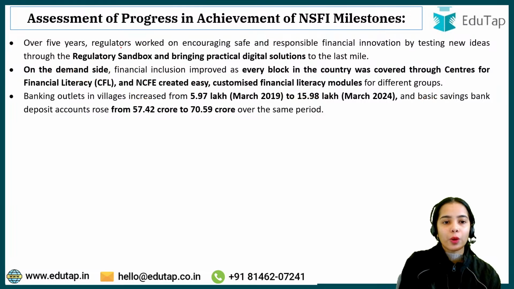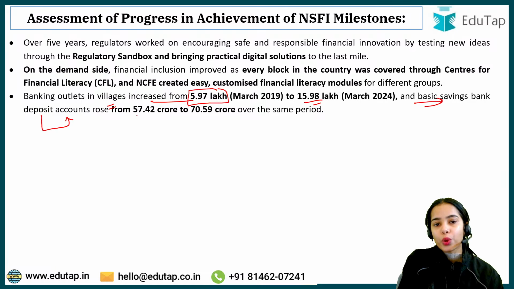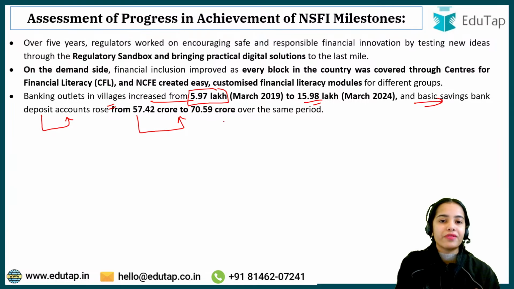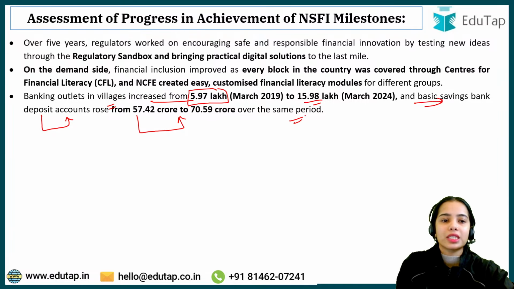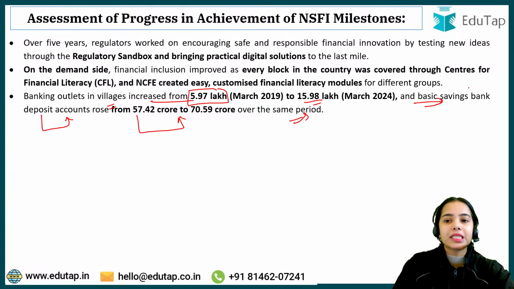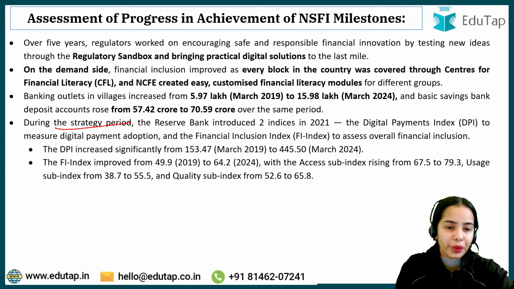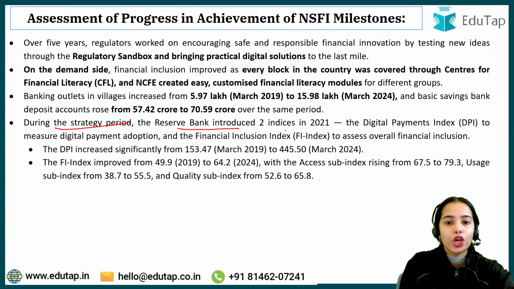Okay, banking outlets in villages increased from 5.97 lakh to 15.98 lakh, and basic savings bank deposit accounts rose from 57.42 crore to 70.959 crore over the same period. So basically, banking outlets in the villages have increased, as well as the basic savings deposit accounts. Next, during the strategy period of 2019 to 2024, the Reserve Bank introduced two indices, the Digital Payment Index as well as the Financial Inclusion Index in 2021.